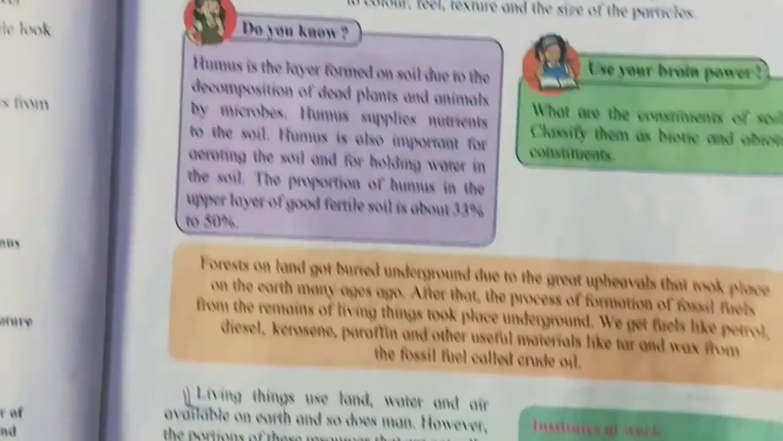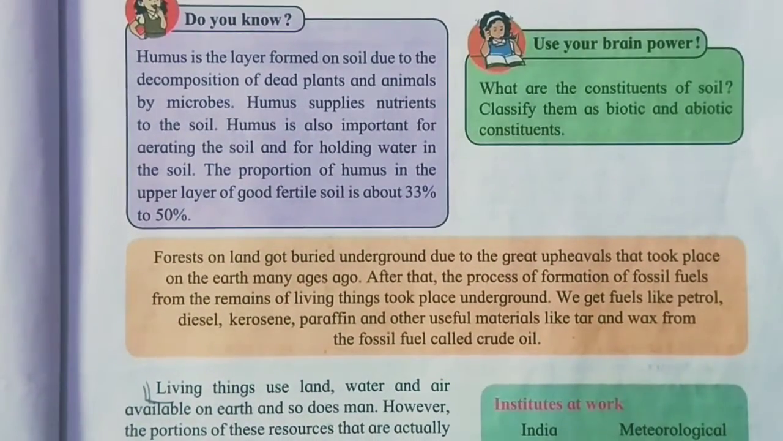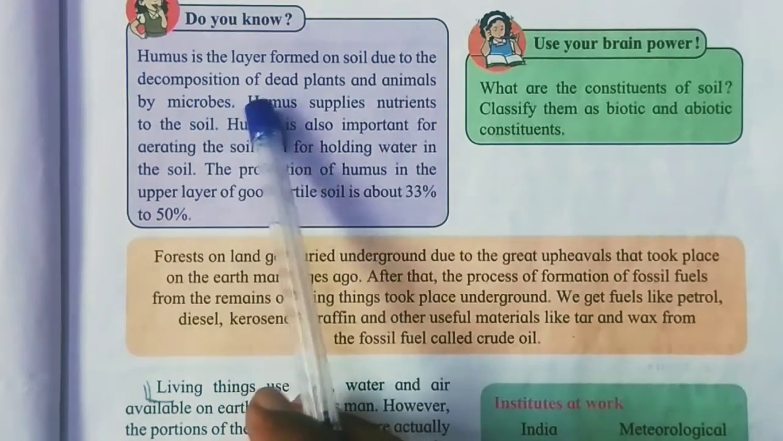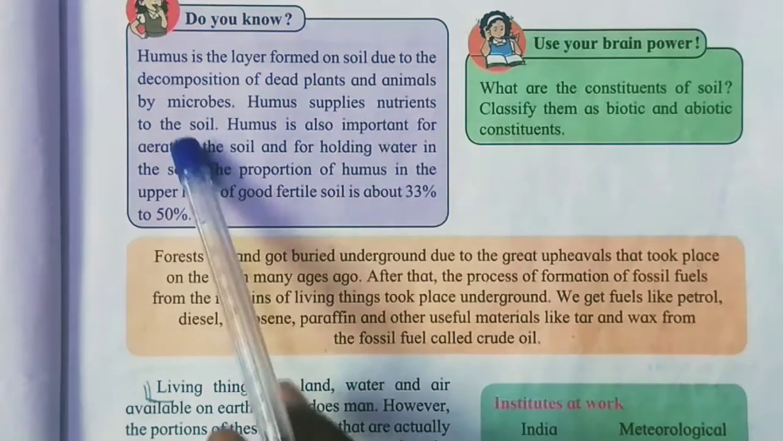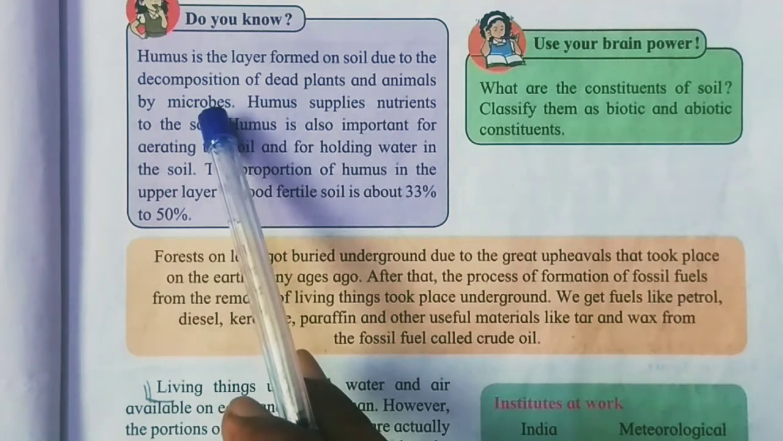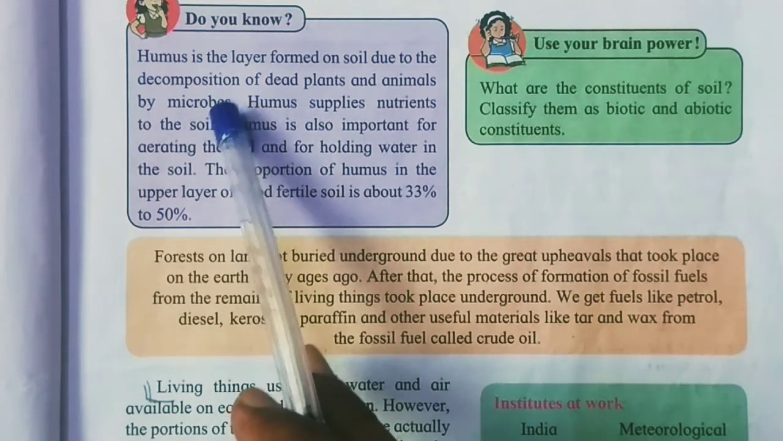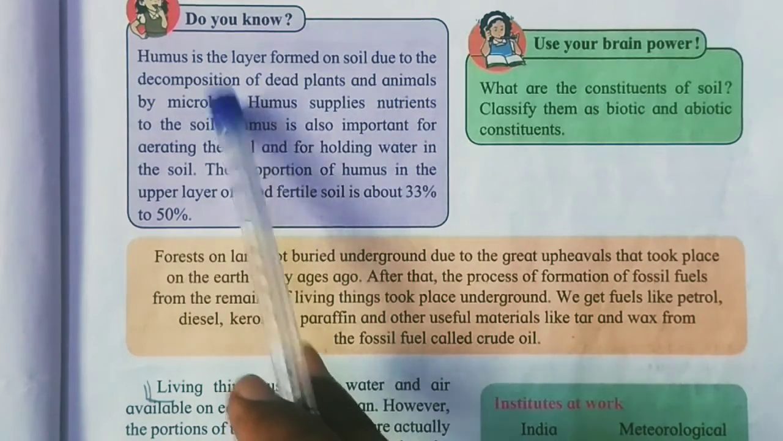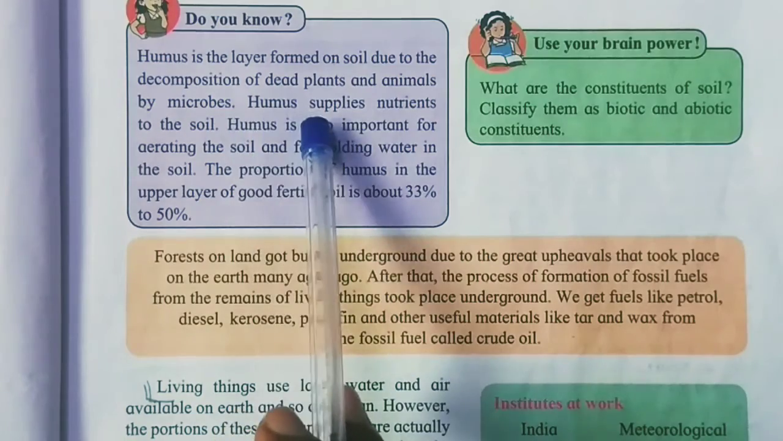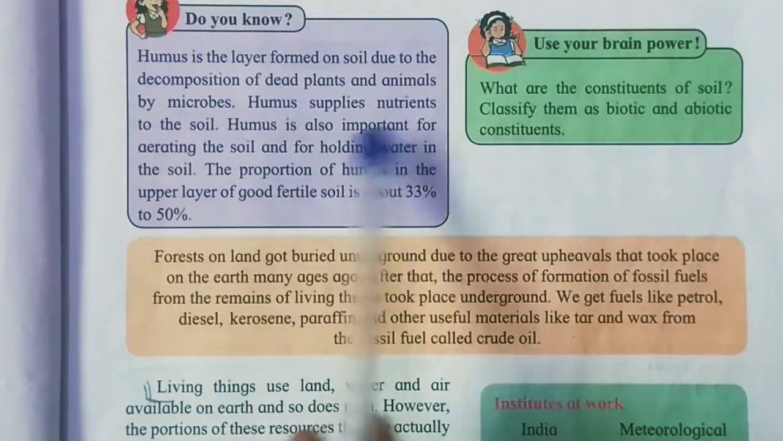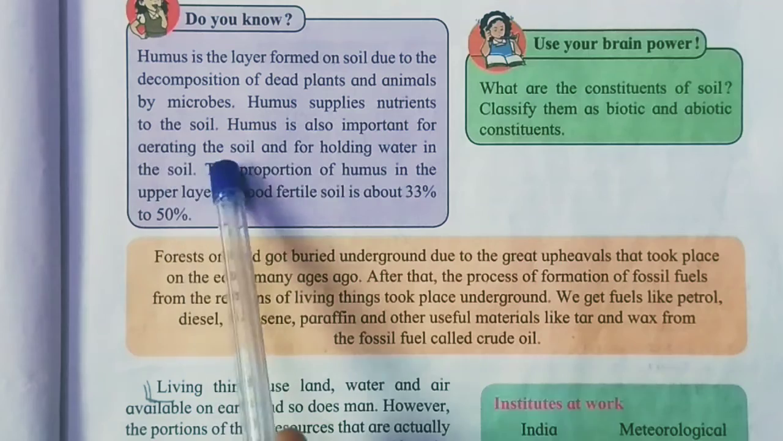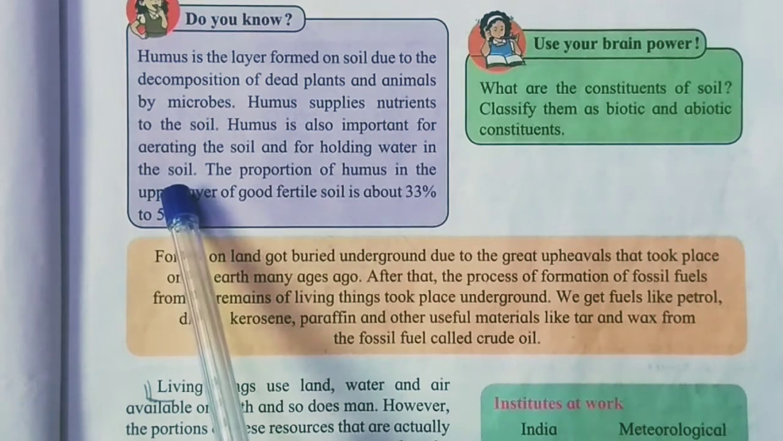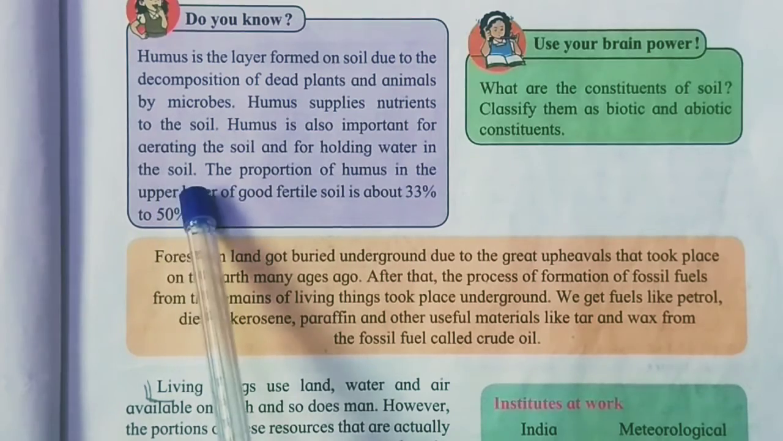Now here it is given, humus is the layer formed on soil due to the decomposition of dead plants and animals by microbes. So how is humus formed? Because of microbes, the decomposition process of dead plants and animals. Humus supplies nutrients to the soil. Humus is also important for aerating the soil and for holding water in the soil. So humus helps to hold water and minerals.